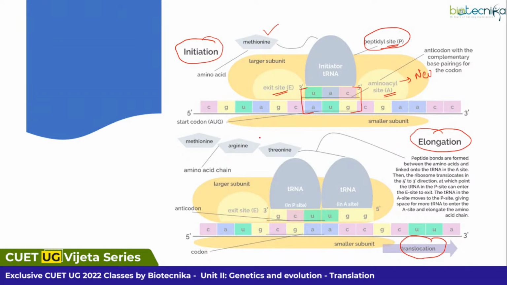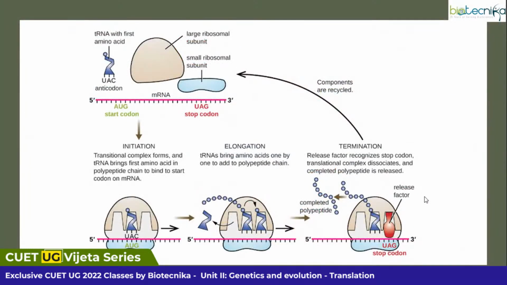So these amino acids are connected by what? Peptide bonds. After some time, the tRNA which has your methionine will be transferred to this amino acid tRNA. After that, it will be exiting from here. So this will occupy this space and another tRNA will occupy this space. That process is known as translocation. As you can see, the ribosome translocates in the 5' to 3' direction. The tRNA in the P site will enter the E site and exit, and your A site will be occupied by a new amino acid tRNA. So this is one picture.